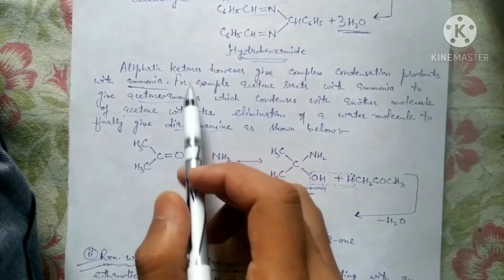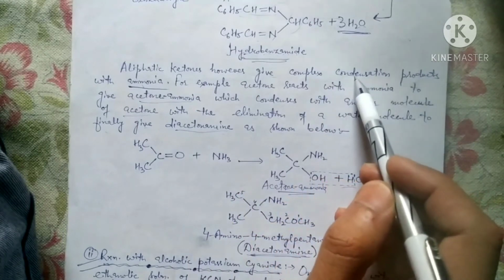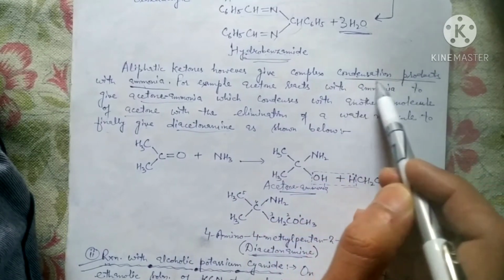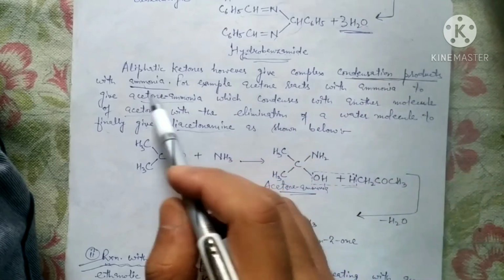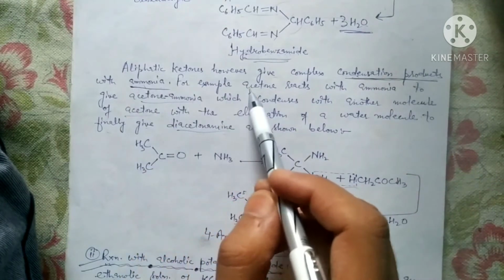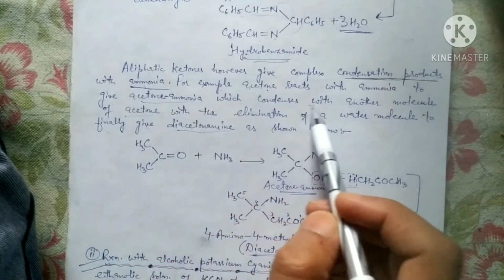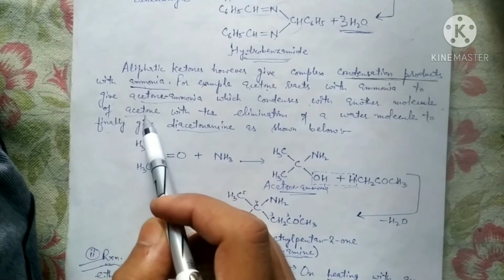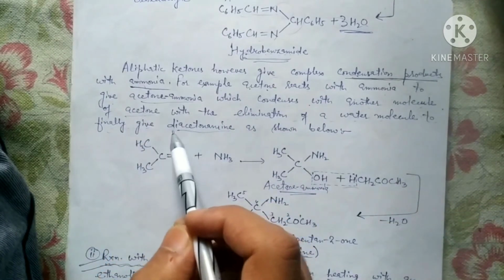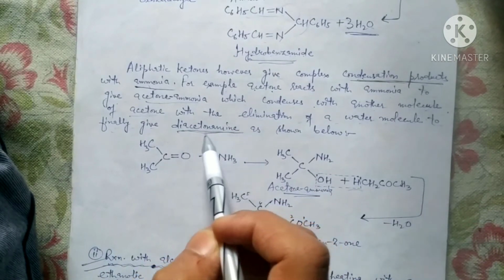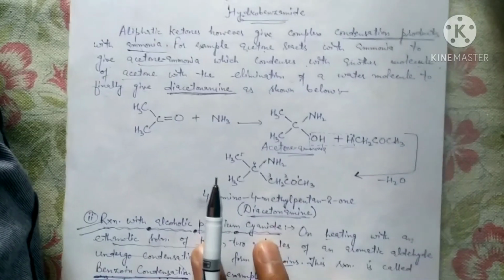Now aliphatic ketones, what about ketones? Aliphatic ketones, however, give complex condensation. I have already told you, these show condensation upon reacting with ammonia. For example, acetone reacts with ammonia to give acetone ammonia, which condenses with another molecule of acetone with the elimination of a water molecule to finally give diacetonamine. And the reaction is shown here.